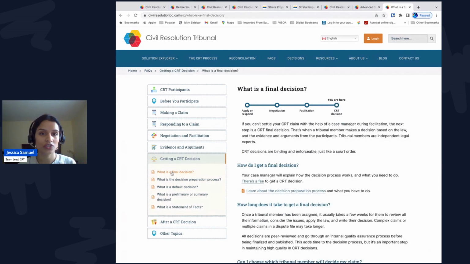If you don't reach an agreement during facilitation, the next step is a CRT final decision. Each participant has a secure online CRT account. In your CRT account, you upload evidence and submit your written arguments. Then a tribunal member makes a decision based on the law and the evidence and arguments from the participants.